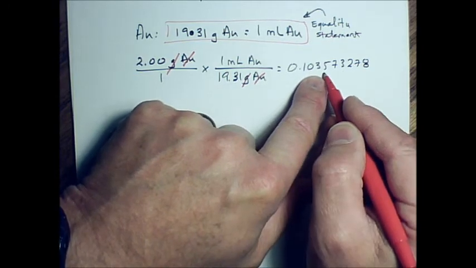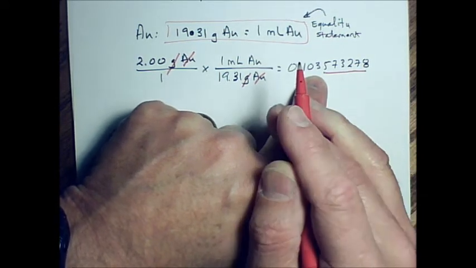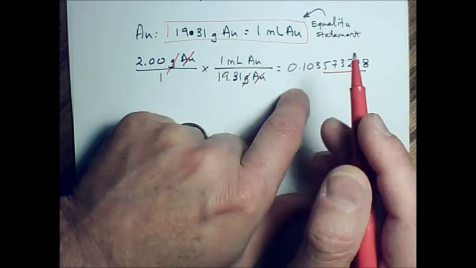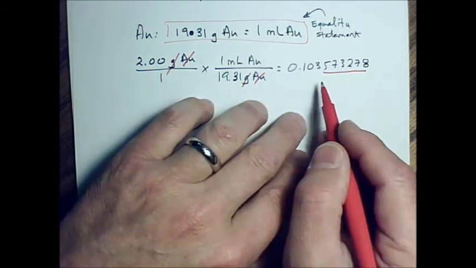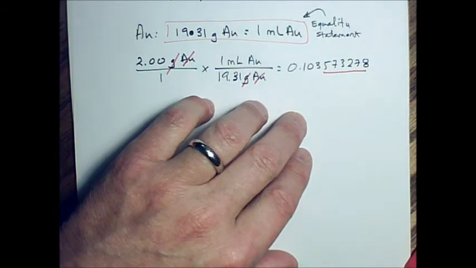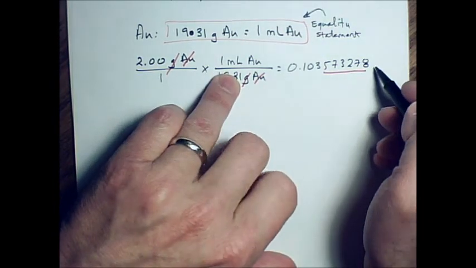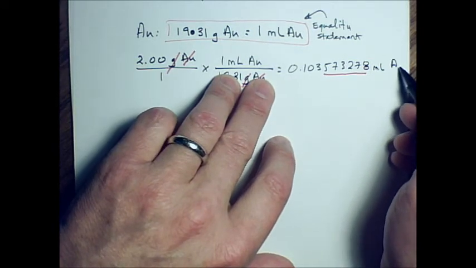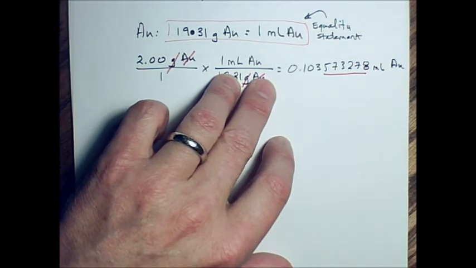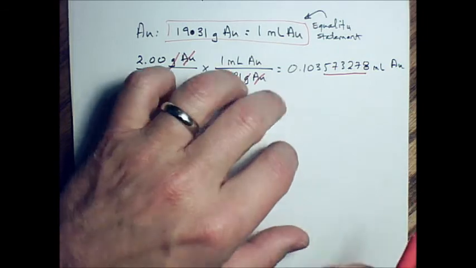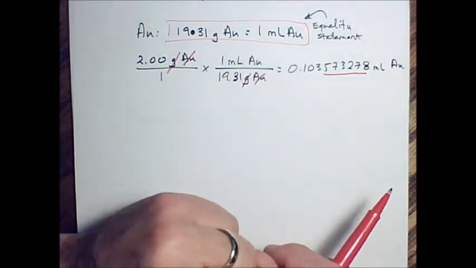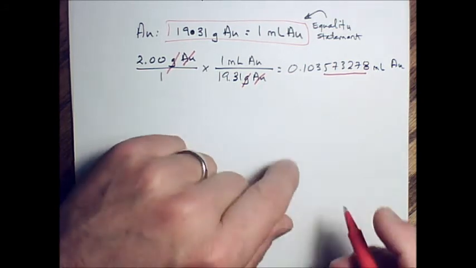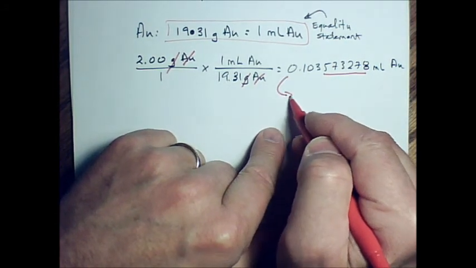So I'm going to underline everything after that third digit here in that problem, because we're going to ignore the first one. It's insignificant. All right, we underline them. Those are insignificant. I need to include my units that I have remaining. That's milliliters. And include the species. That's gold. And then I'm going to draw an arrow. The arrow says I am rounding this number off. You cannot use an equal sign because these two numbers are not going to be equal. We have to use an arrow to show a rounding off.